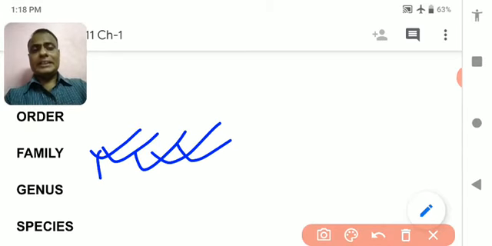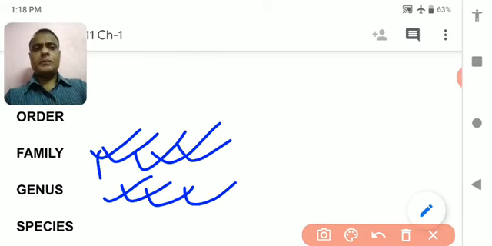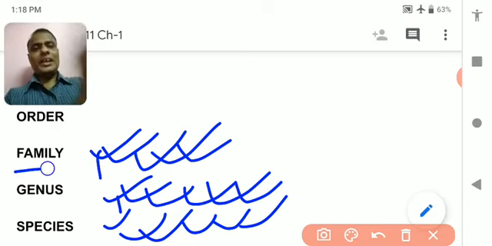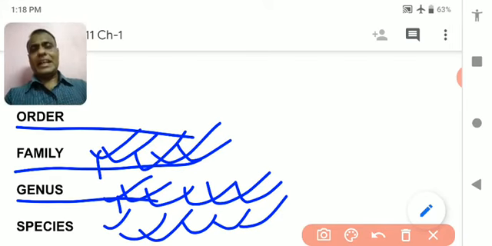Again, each means once. Each family is divided further into several genus, and each genus has been divided into several species. So different categories have been made to classify a particular kind of organism. Hope you understand these things.